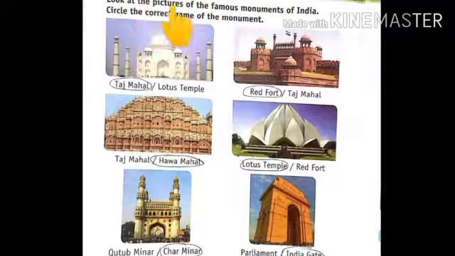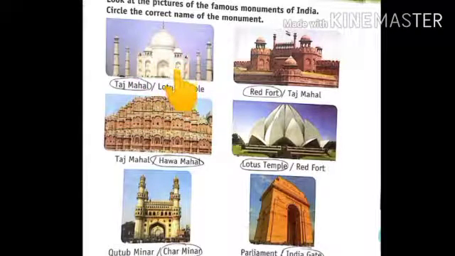Now it is time to do chapter 10, Monuments of India. Look at the pictures of the famous monuments of India. Circle the correct name of the monument. Yes, identify. Which monument is this? Yes, right, Taj Mahal.